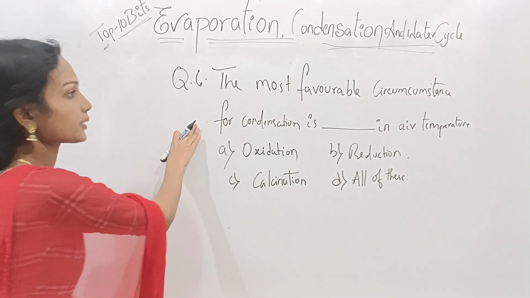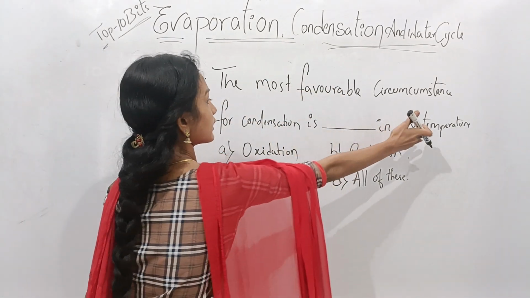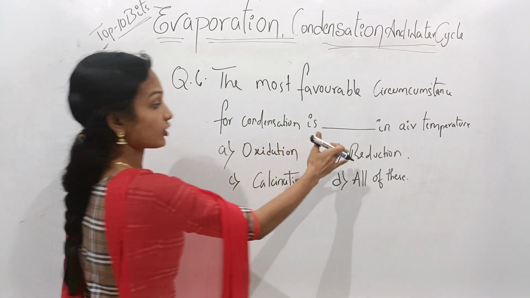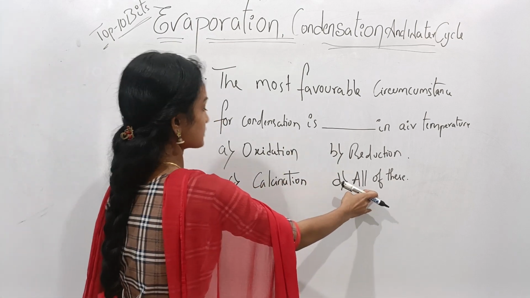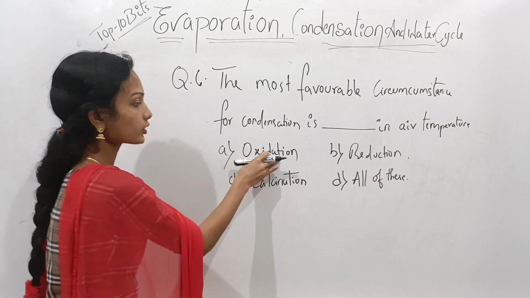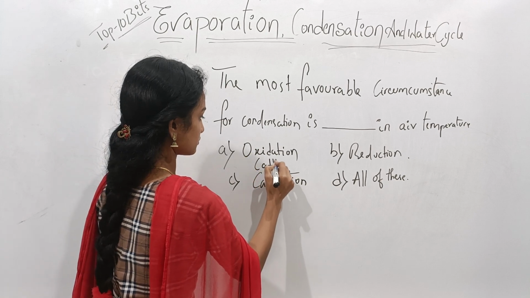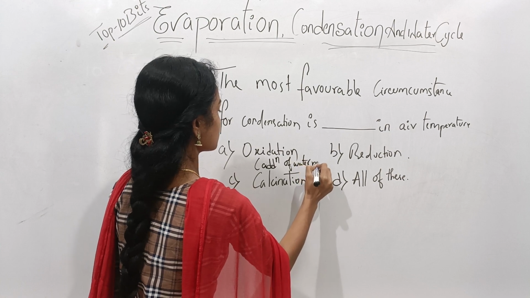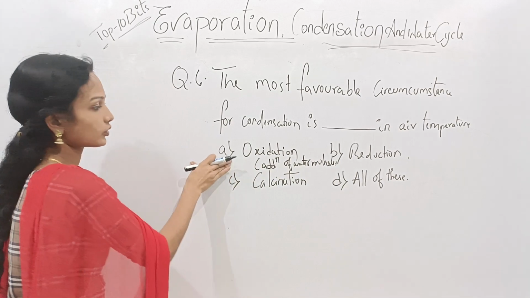Here given question is, the most favorable circumstance for condensation is dash in air. Given options are option A oxidation, option B reduction, option C calcination, and all of these. Come to option A, that means oxidation. Oxidation means addition of water molecules or addition of oxygen is known as oxidation.